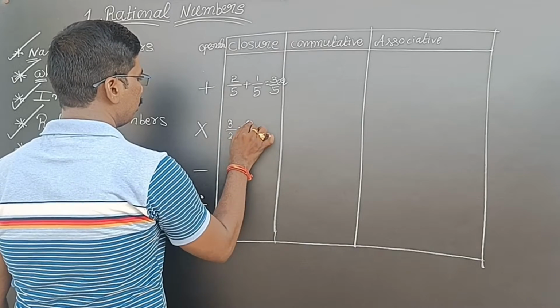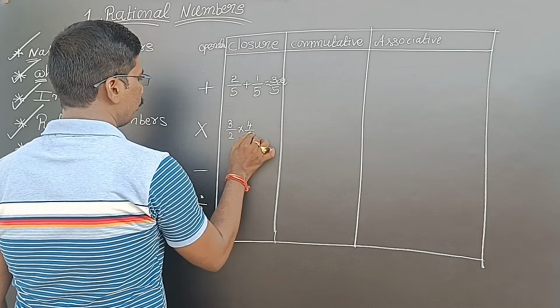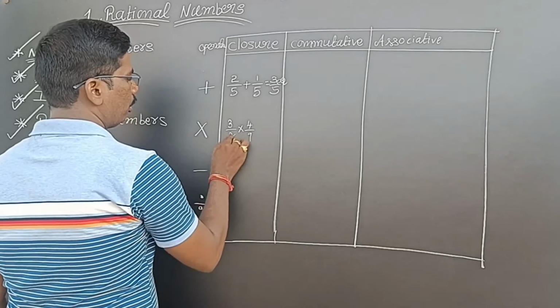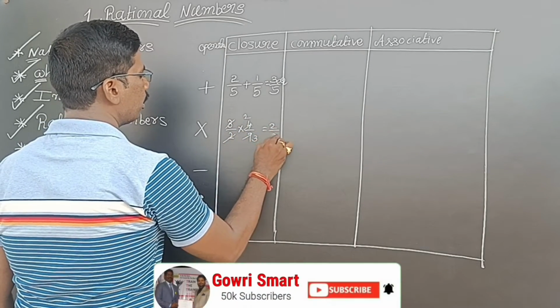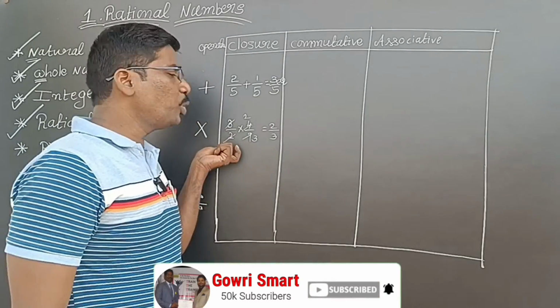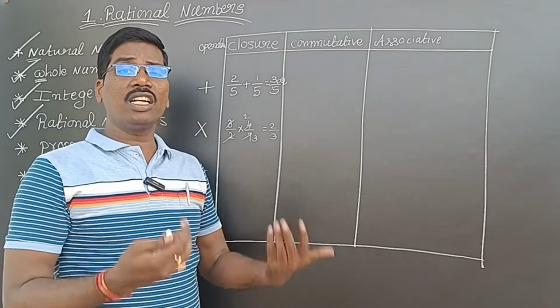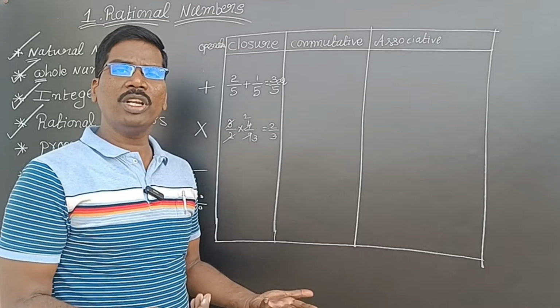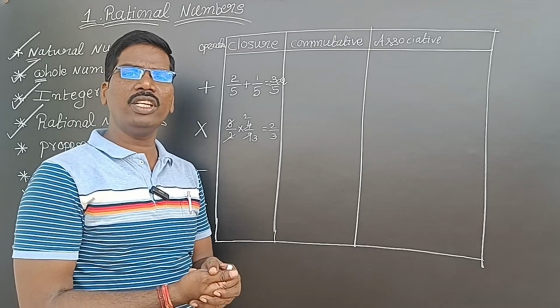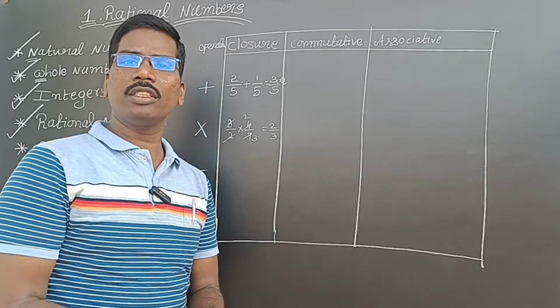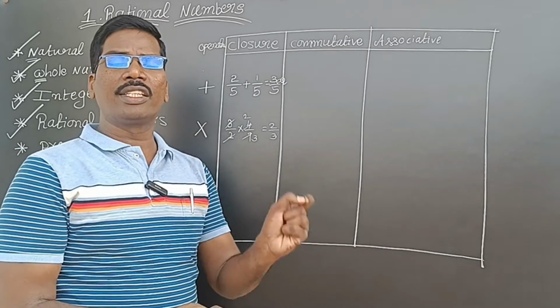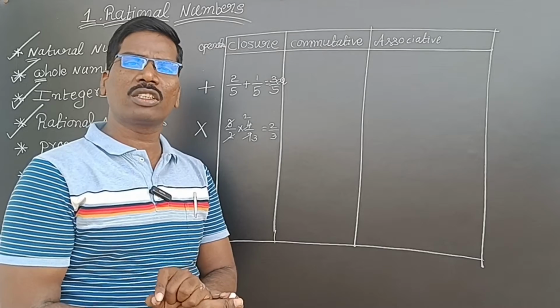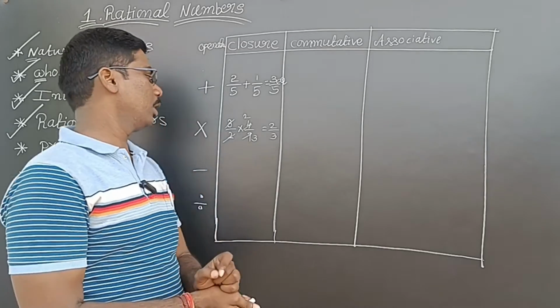3 by 2 into 4 by 9. See here, the 2s cancel and the 3s cancel. Again I am getting a rational number. I am taking 2 rational numbers and multiplying, and the result is also a rational number. So it is satisfying closure law, because again I am getting a rational number. If you take any 2 rational numbers and do the operation, and the result is in the same number system, then that is called closure law.